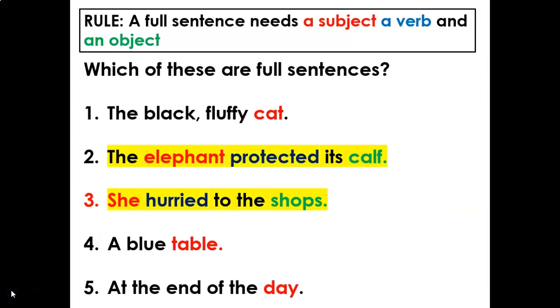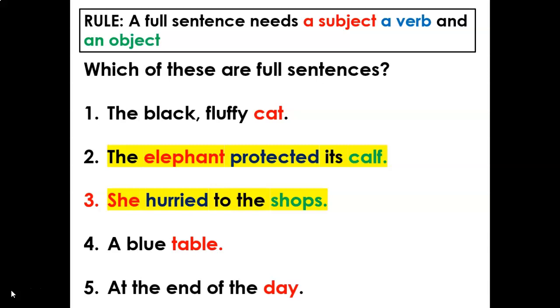Okay, so let's have a look at your answers. So which of these are the full sentences? Number 1, the black fluffy cat. Although it has the subject, our cat, and we know something about the subject, that it is black and fluffy, we don't know what the cat is doing. It is not attached to an action. It is not anchored by a verb, so it is an incomplete sentence. So we've got the black fluffy cat as a non-sentence or a fragment. It does not constitute a complete idea because it does not have that verb object subject combination.